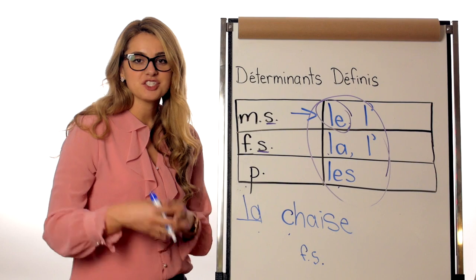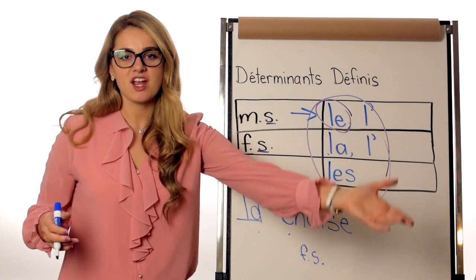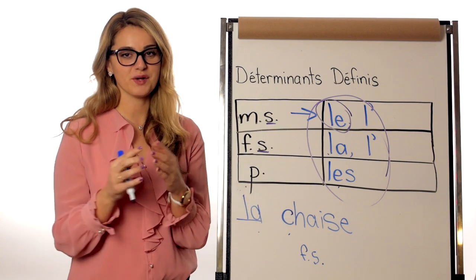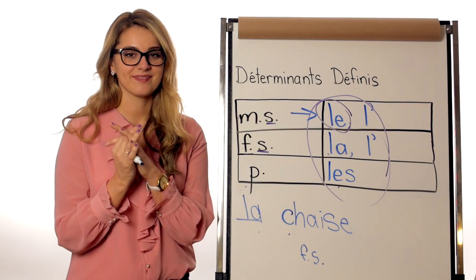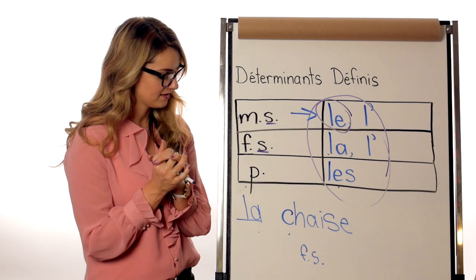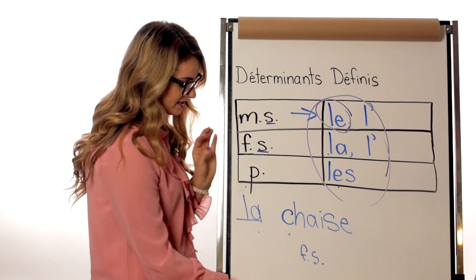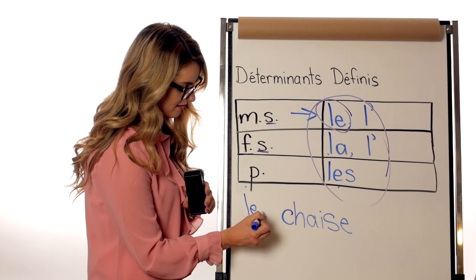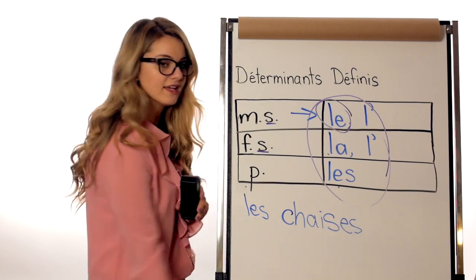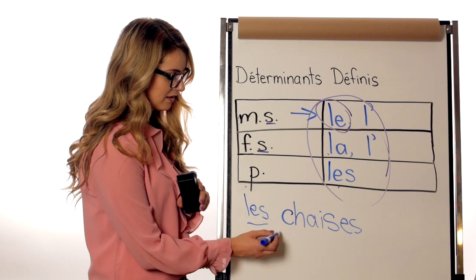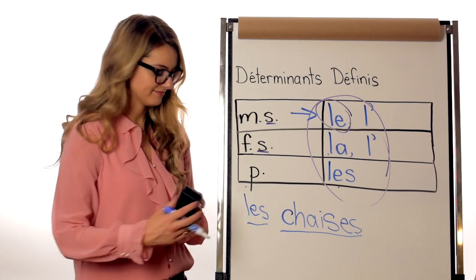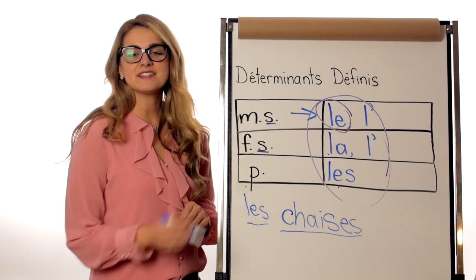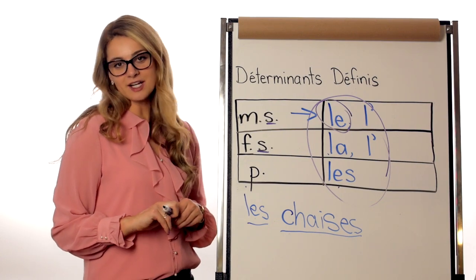Now, if I'm talking about the chairs, can you please go get me the chairs? We would say what? I'm giving you a couple seconds to think about it. The chairs. We would say les chaises. And add S because there are more than one. Les chaises. Great job. Let's go on to the next set of déterminants, which are les déterminants indéfinis.